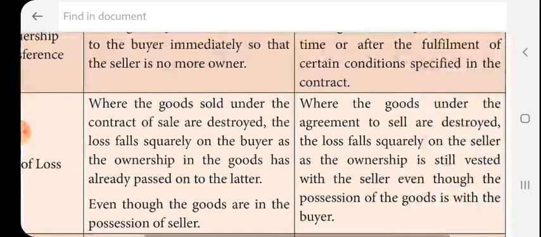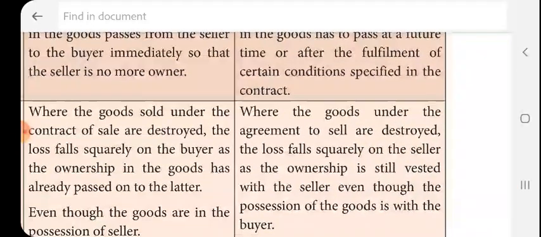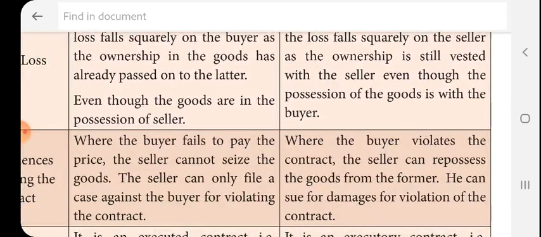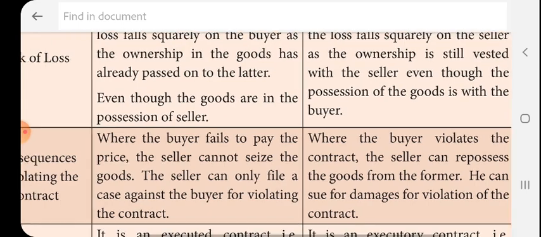But in an agreement to sell, if the goods are destroyed, the loss falls squarely on the seller as the ownership is still vested with the seller. Here the goods and ownership are not transferred from the seller to the buyer. So if there is any loss, the seller will bear the loss.